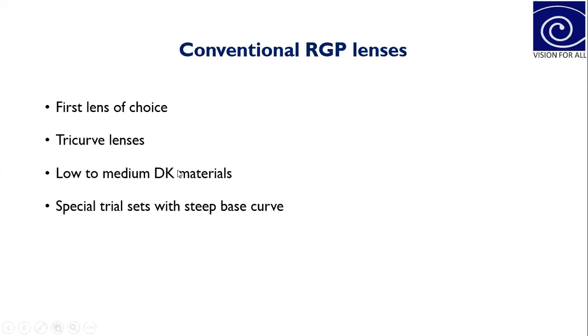However, only low to medium oxygen permeability material is available in these conventional RGP lenses. A special trial set with a steep base curve will be required to fit a patient with keratoconus. Whenever you plan a contact lens trial for a keratoconus patient, you will require a special trial set which contains a steeper base curve.